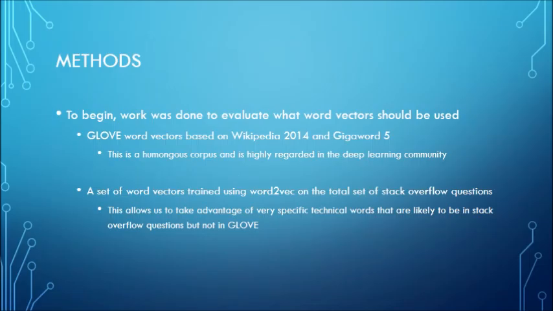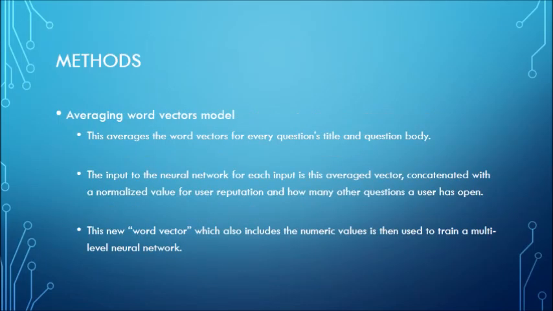To begin, I had to decide what kind of word vectors to use. I considered using GloVe word vectors, which are highly regarded in the deep learning community, or training my own word vectors using the Stack Overflow questions corpus. Next, I tested the first model with both word vectors. The averaging word vectors model averages the word vectors for the title and question body. I concatenate the numerical features with this and run them through a multi-layered neural network.